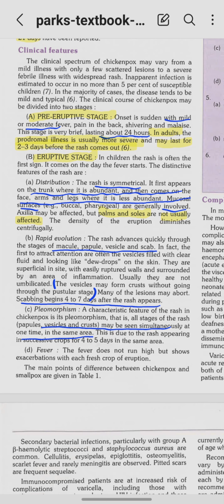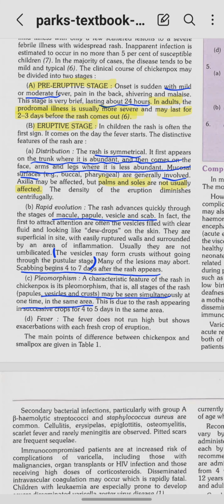In smallpox, palms and soles are affected, right? Now rapid evolution, the rash will advance quickly, that is it is going through stages. What are the stages? 4 stages, remember: macule, papule, vesicle, scab, all right? Macule, papule, vesicle and scab. So vesicles are like the first to attract attention. So the vesicular fluid, as we said earlier, is infective also. It looks like dew drops on the skin.